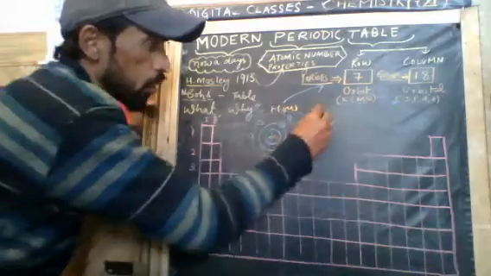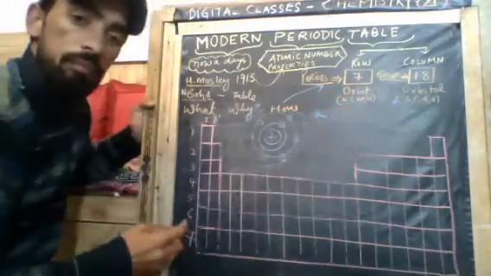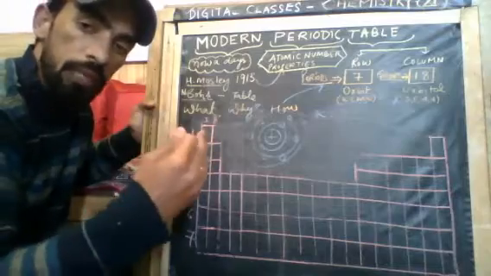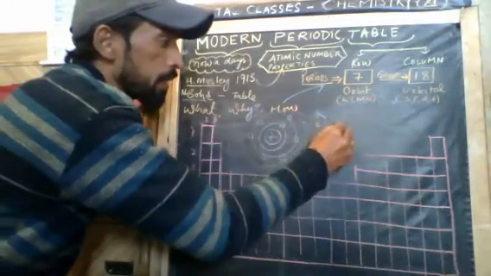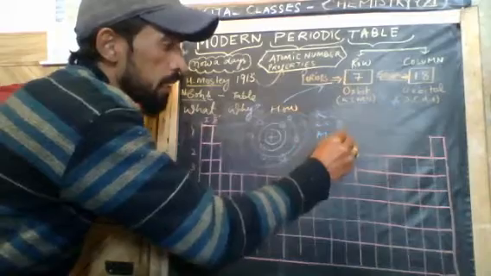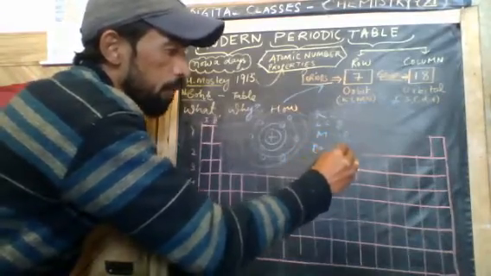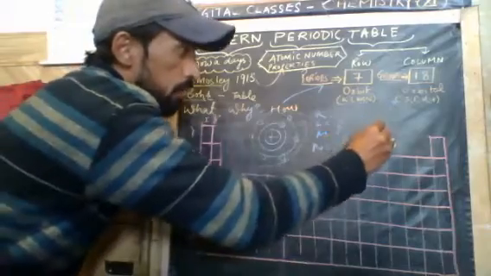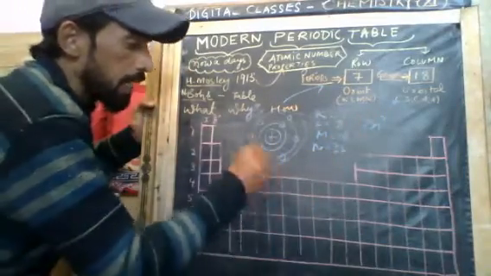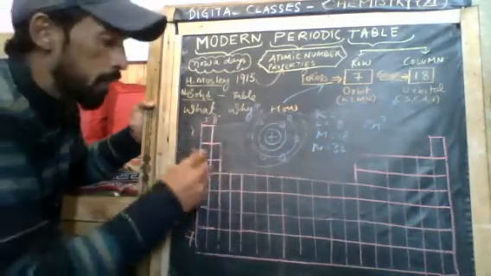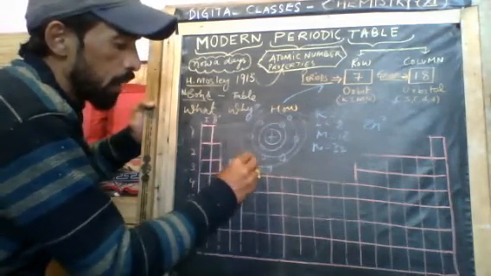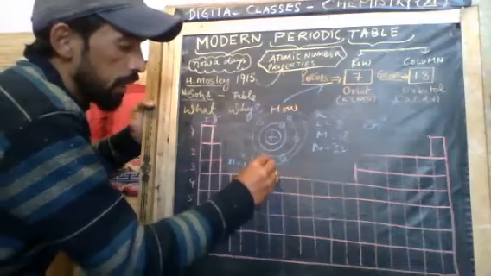K has a maximum limit of 2 electrons, which means a maximum of 2 electrons can occupy K. L has 8, M has 18, and N has 32. For those who don't know why these numbers exist, Bohr gave the 2n squared rule, in which n is the principal quantum number. It means n can be 1, 2, 3, 4: K is 1, L is 2, M is 3, and N is 4.